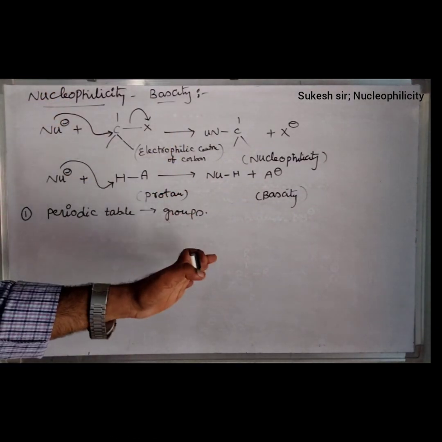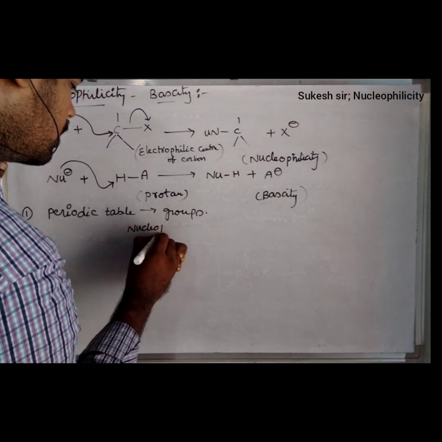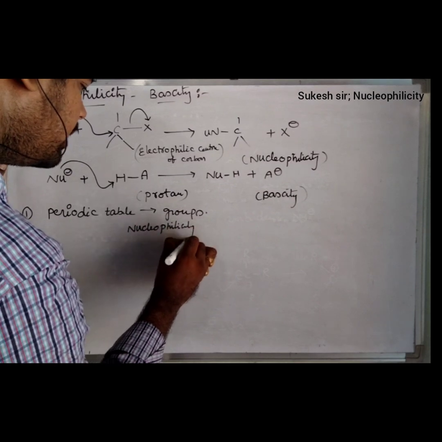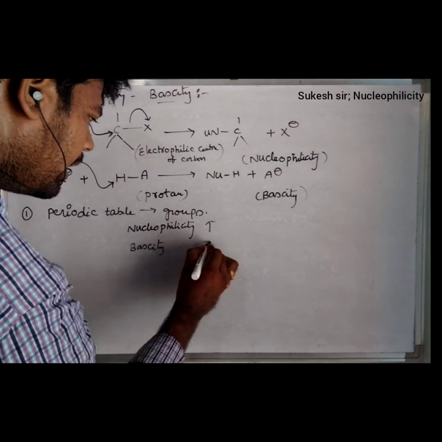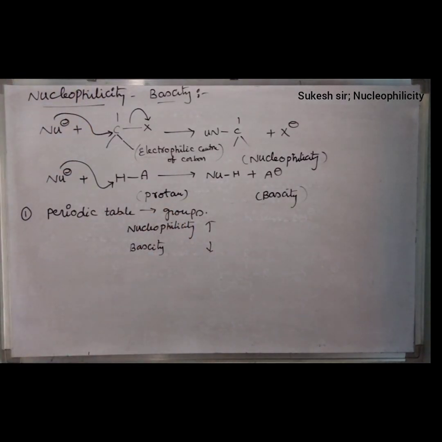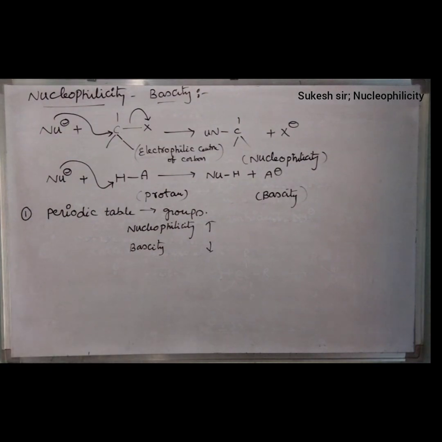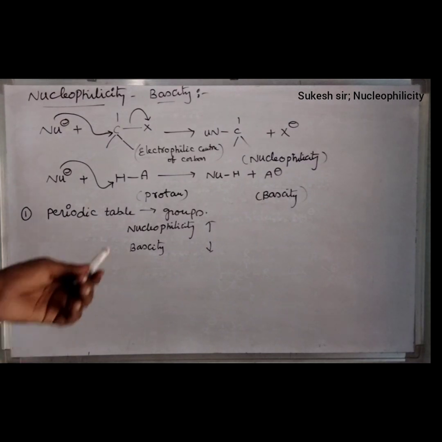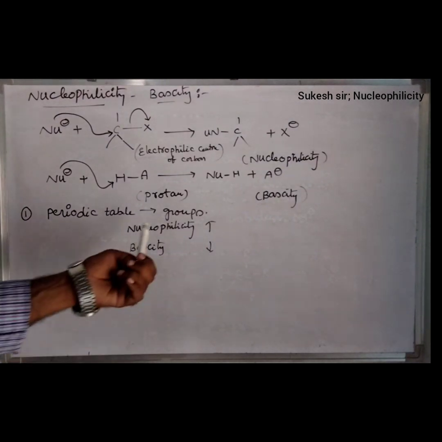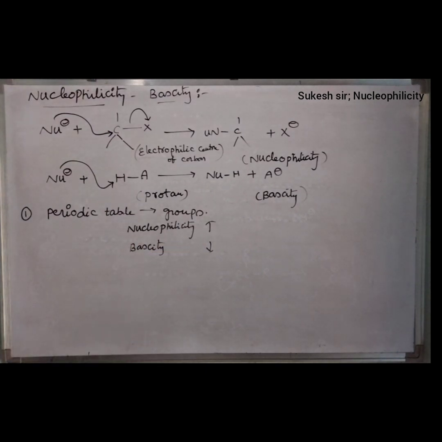We know that nucleophilicity increases down the group, whereas basicity continuously decreases. Observe the two definitions and the difference between nucleophilicity and basicity, then only you will understand clearly. In the periodic table in terms of groups, the nucleophilicity value increases, whereas the basicity value continuously decreases.